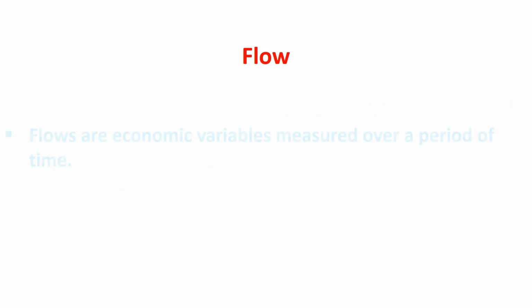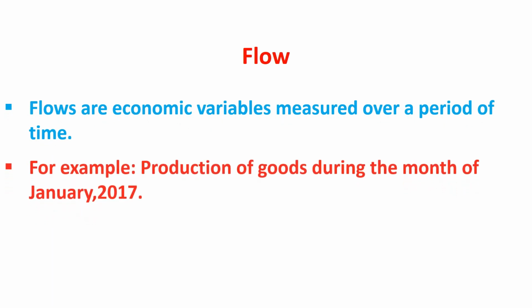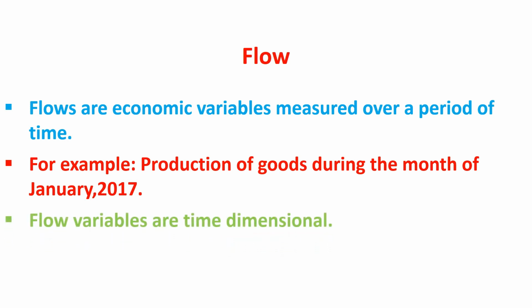Flow. Flows are economic variables measured over a period of time. For example, production of goods during the month of January 2017. Flow variables are time dimensional as they are measured for a period of time. National income, consumption expenditure, savings, exports, profit, investment, etc. are flow variables.